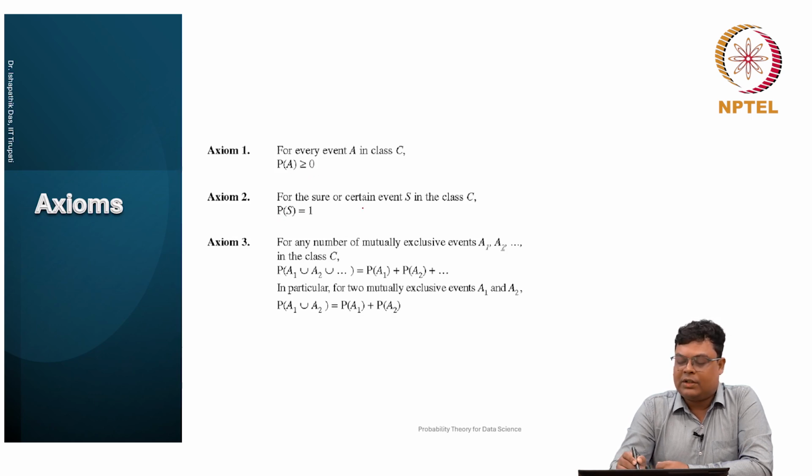For the sure or certain event S in the class C, probability of S is equal to 1. For any number of mutually exclusive events A1, A2 in C, probability of A1 union A2 union and so on is equal to probability of A1 plus probability of A2 and so on. In particular, for two mutually exclusive events A1 and A2, probability of A1 union A2 is equal to probability of A1 plus probability of A2. These are the axioms.